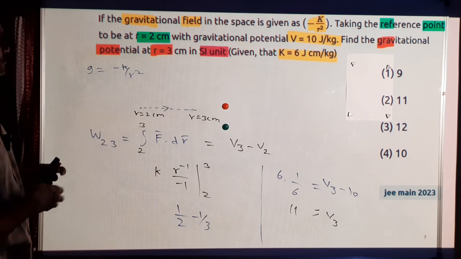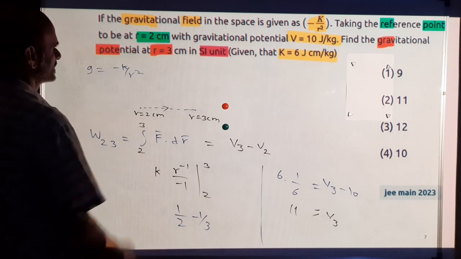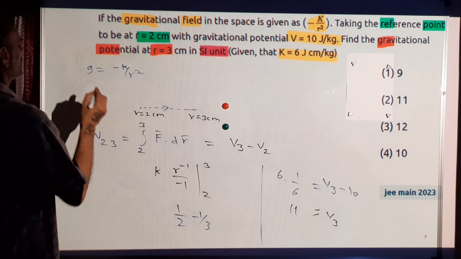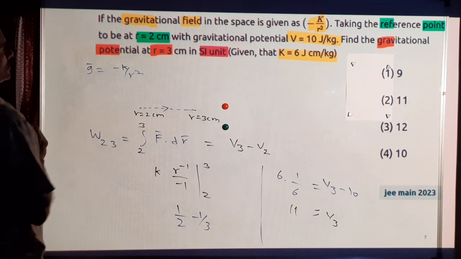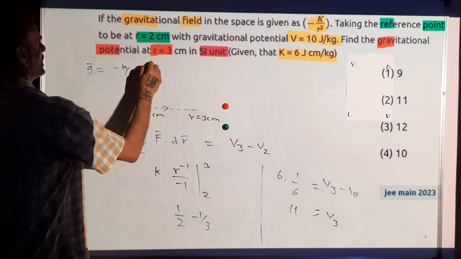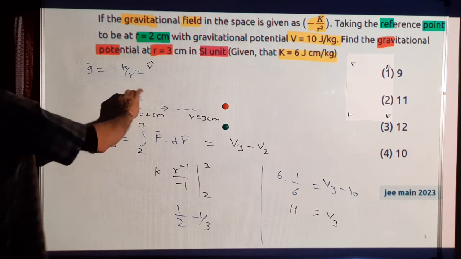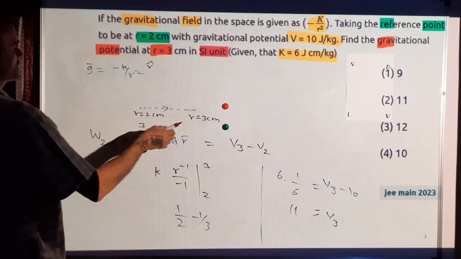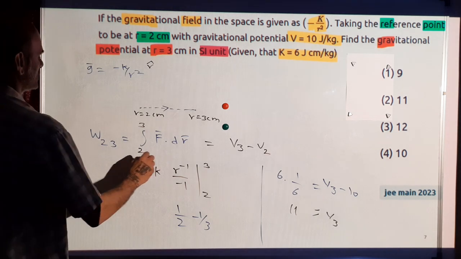Here there is one thing you should be careful about regarding the sign. The force here, to be more appropriate, we should have given this direction as r cap. So force is toward the center. So to move from 2 to 3, work has to be done on the system, so this quantity should turn out to be positive.